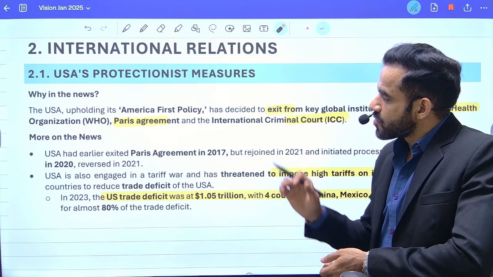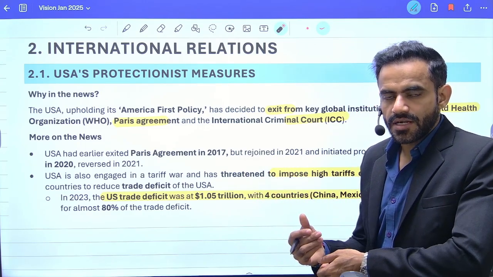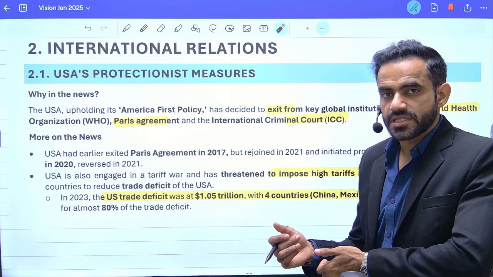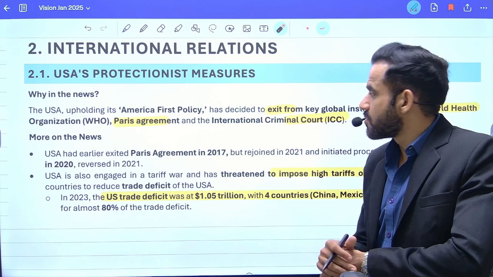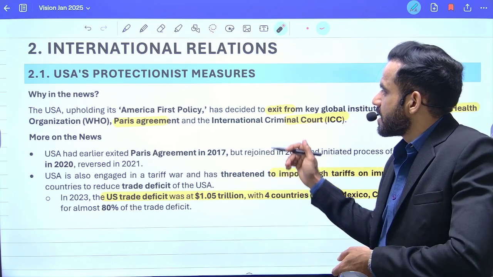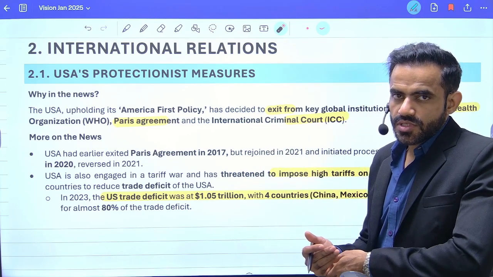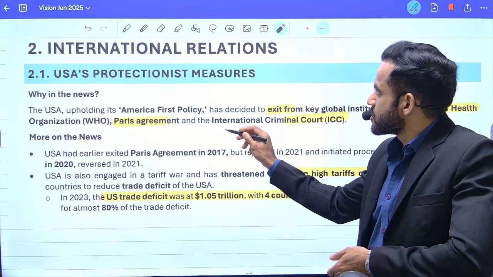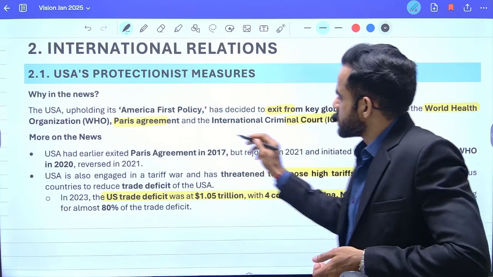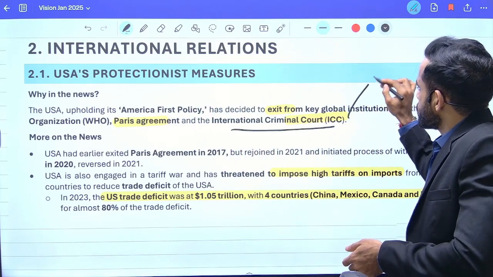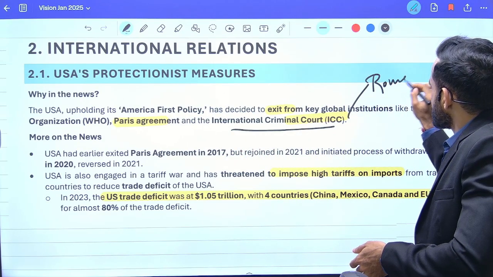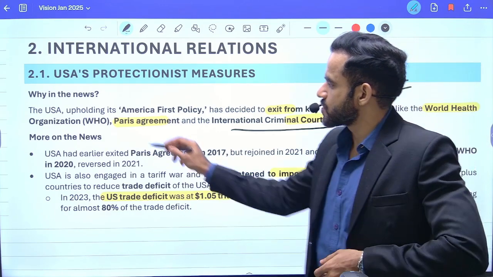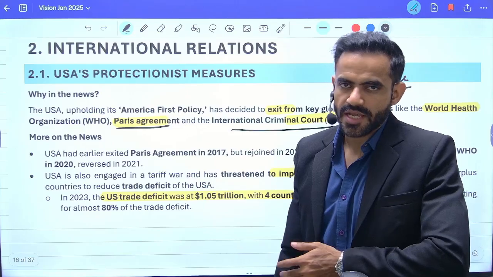Okay, so recently after the election, Donald Trump decided to withdraw from various institutions, for example WHO, that is World Health Organization. Apart from that, the US also decided to impose sanctions on ICC and its officials. What is ICC? International Criminal Court. So basically ICC is set up through the Rome Statute. India is not a party to this ICC. Apart from that, the US also announced its withdrawal from the Paris Climate Change Agreement.